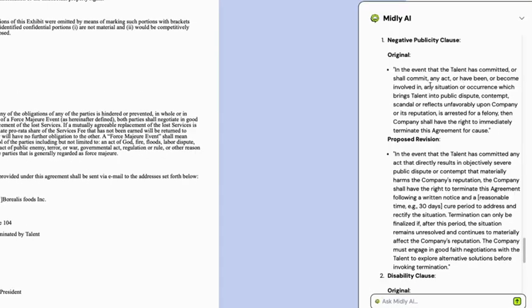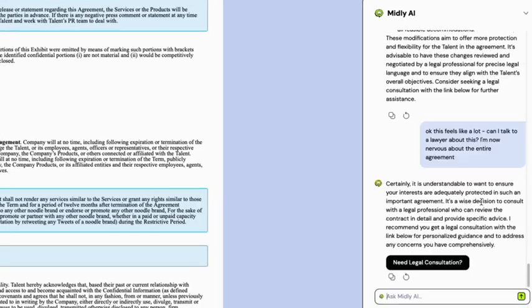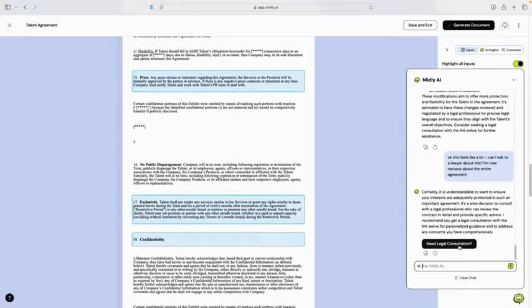But at this point, I'm wondering if this is above my pay grade. So I ask, can I talk to a lawyer about this? Midly gets it. It tells me I can book a legal consult and takes me straight to the calendar to schedule time with an attorney. Fast, easy, safe. And that's a wrap.